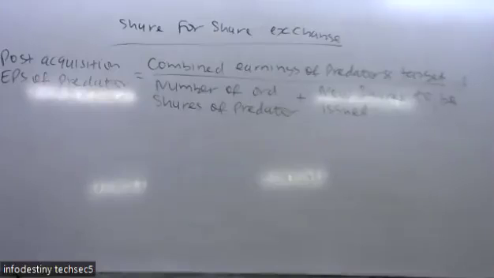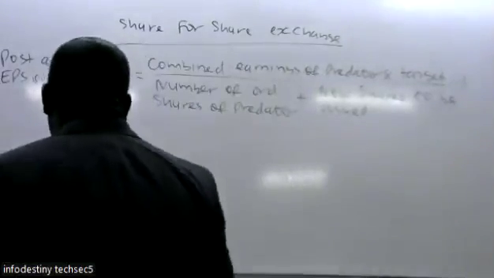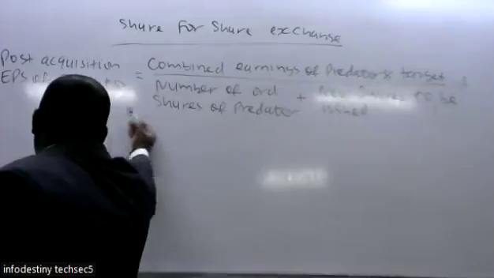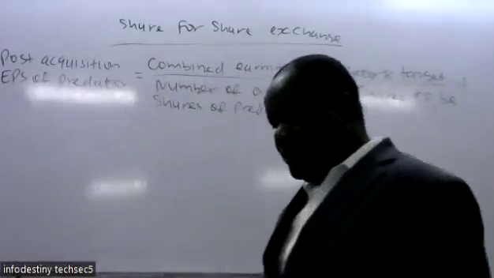The question has already given you the exchange ratio. They say how many shares against how many shares.